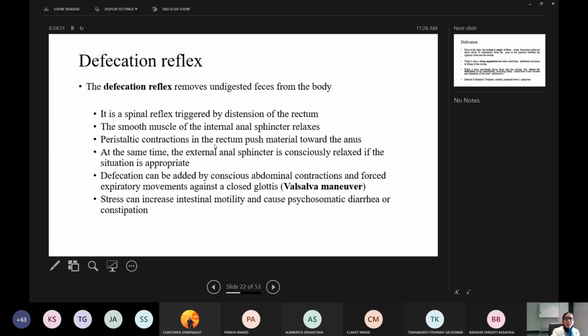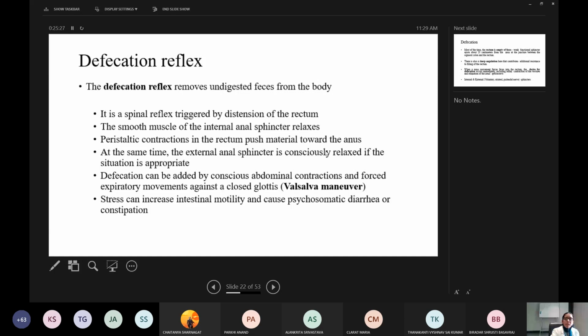Then peristaltic contraction in the rectum pushes material towards the anus. Most of the time the rectum will be empty. Whenever mass peristalsis comes in the colon, the content will be dumped into the rectum. Whenever the rectum is distended, it immediately causes the defecation reflex, and it pours all the content out, and most of the time the rectum will be empty.